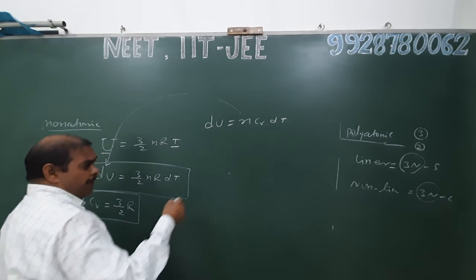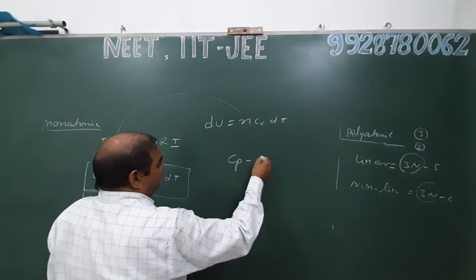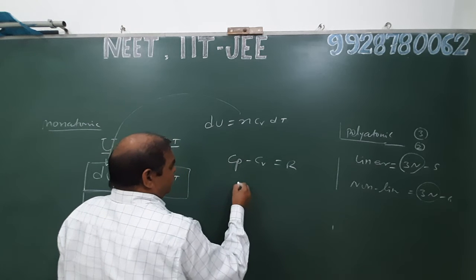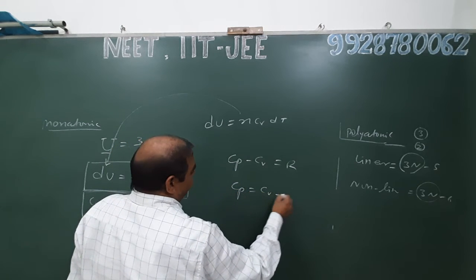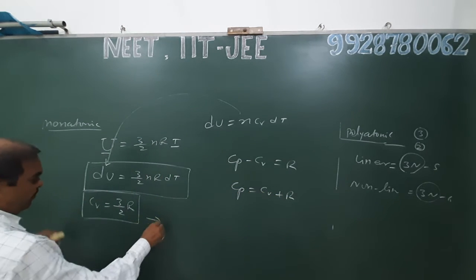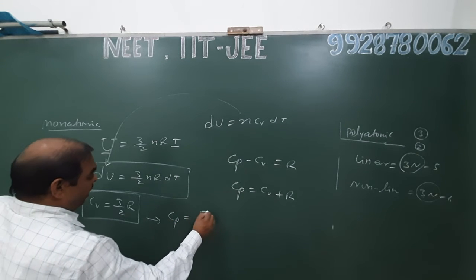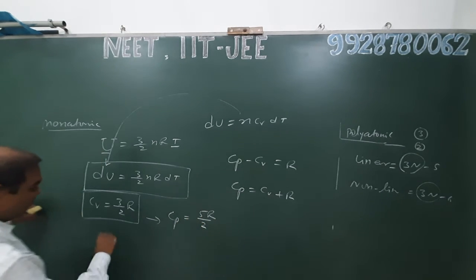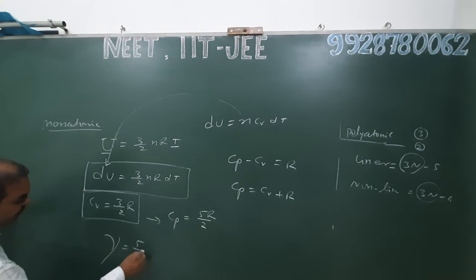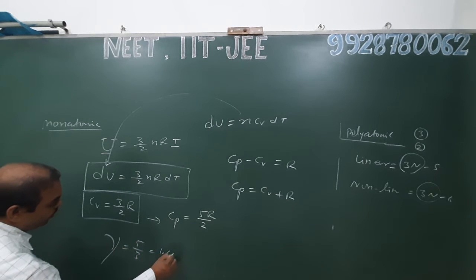And we know that Cp minus Cv equals R, or Cp equals Cv plus R, and hence Cp is 5R by 2, or gamma of monatomic gas is 5 by 3, which equals 1.66.